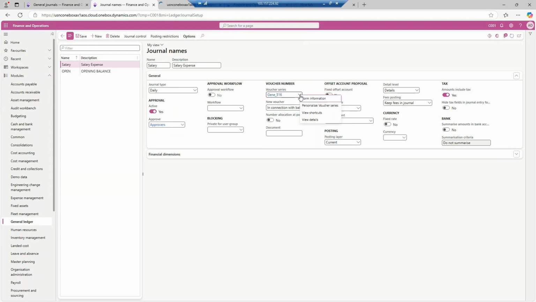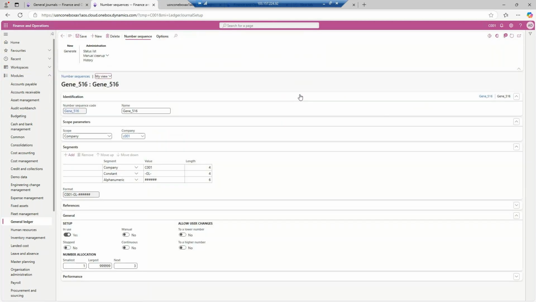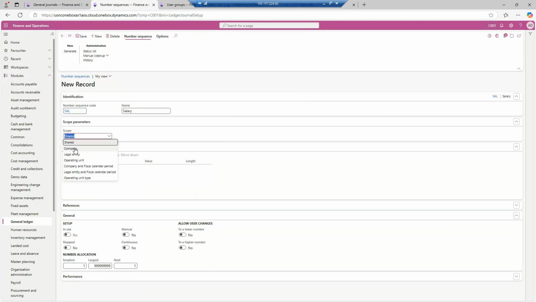Let me use this number sequence for it, and you can create your own number sequence also. For that you need to go to the view details, and going to the view details will take you to the standard application, means the source. Number sequence code, let's say, is CL salary, and it is not shared, it is specific to one company.